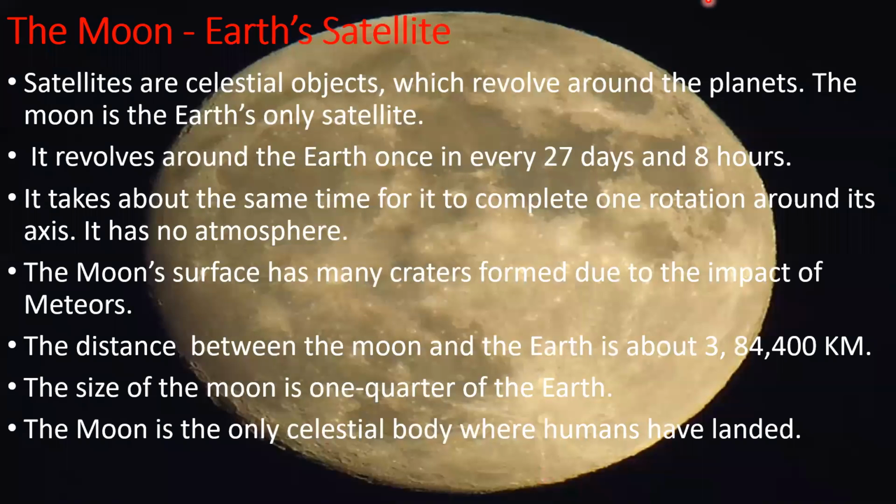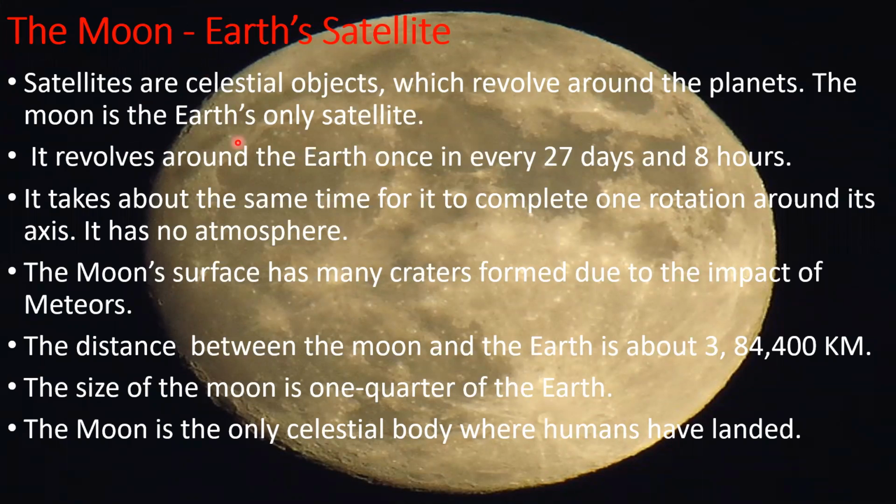Hello children. In the previous classes, we learnt about what is universe, galaxy, solar system and about planets. Today, let us see about our Earth's natural satellite Moon. Moon is the name of our Earth's satellite. Actually, what are satellites? Satellites are celestial objects which revolve around the planets.